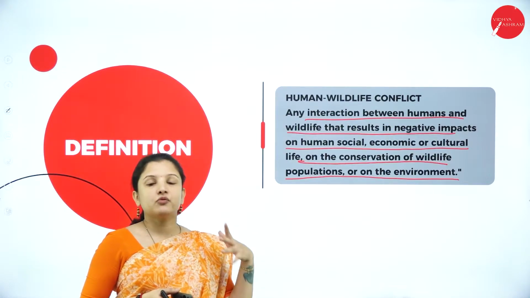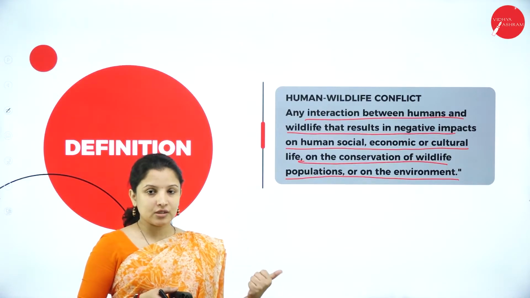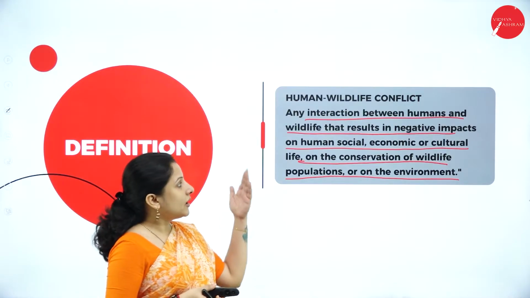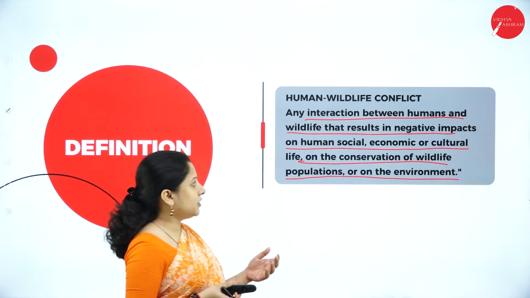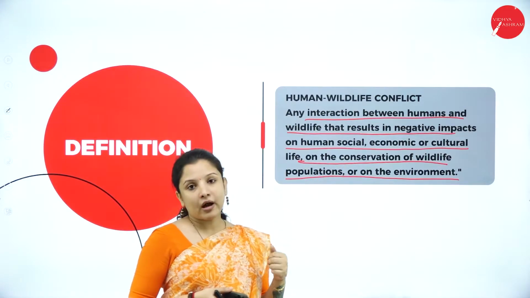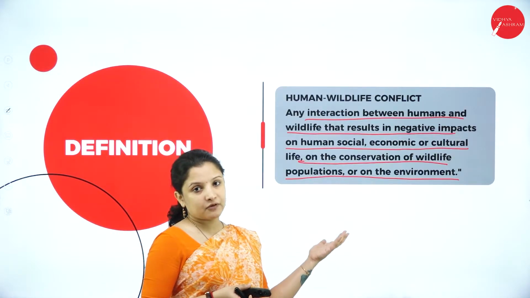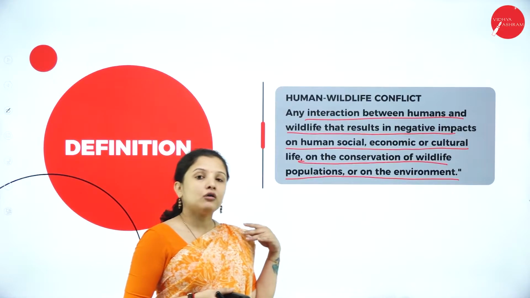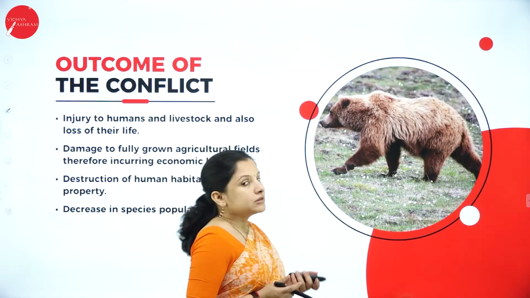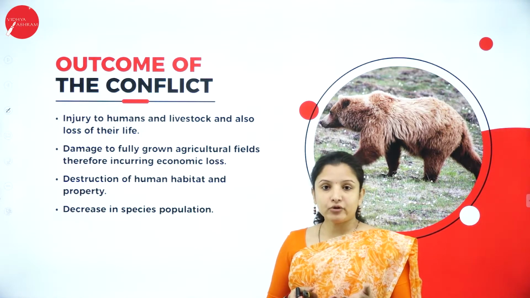So this interaction between the humans and the wildlife can pose a threat to the life of the humans and the life of the wildlife. It can alter the social, economic and cultural life of the people, and also it can alter the conservation of wildlife populations, and also it can bring a major effect on the environment. So any change that occurs on the environment or on the life of the people or on those animals is nothing but human-wildlife conflict. So here, we are talking about human-wildlife conflict as one of the reasons for biodiversity threat.